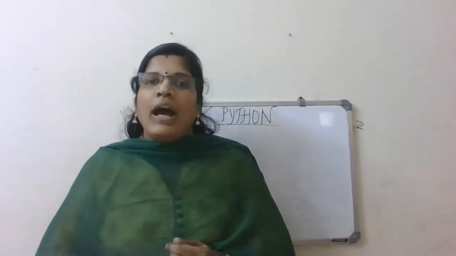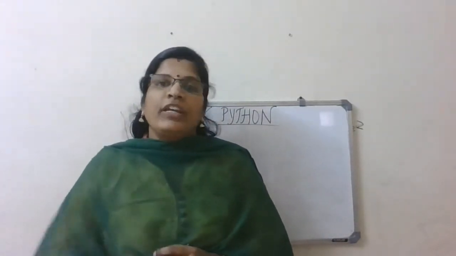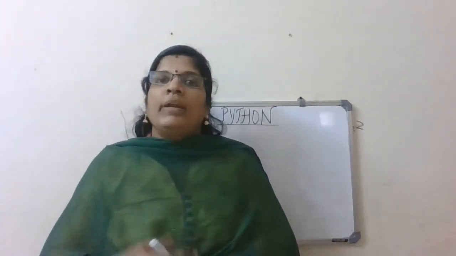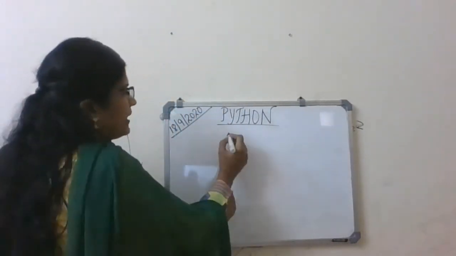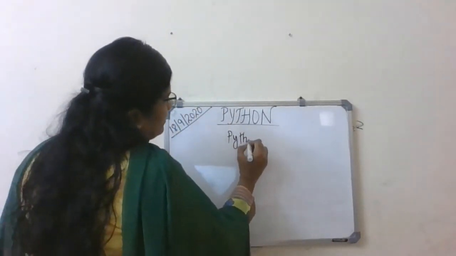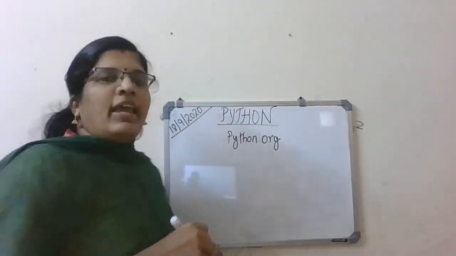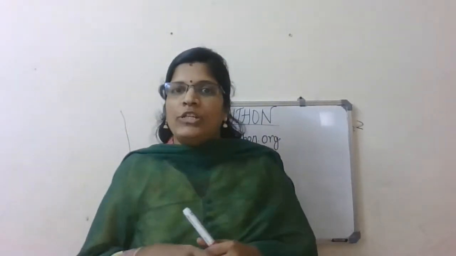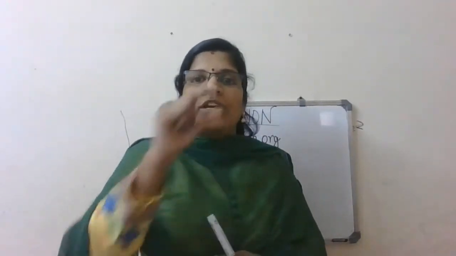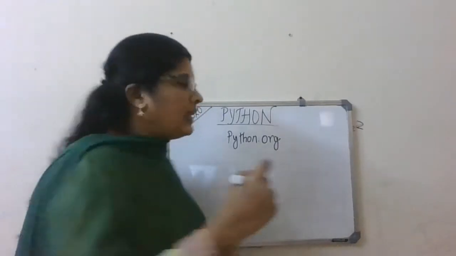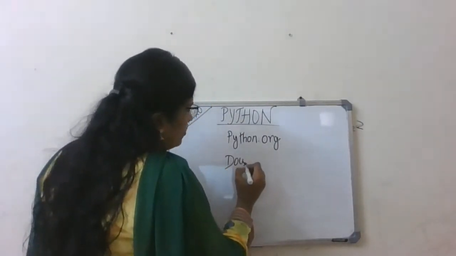It's free software. Those who have a computer at home, please go to python.org, and there you will see the Python web page. You can see many tabs. The second tab is called downloads.